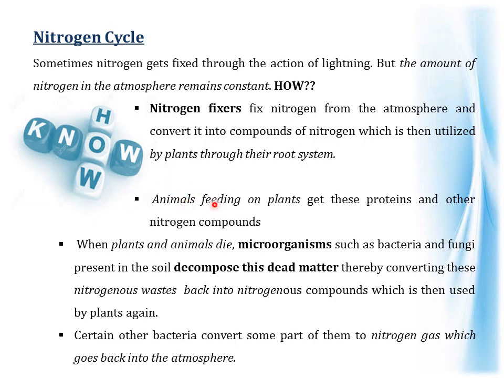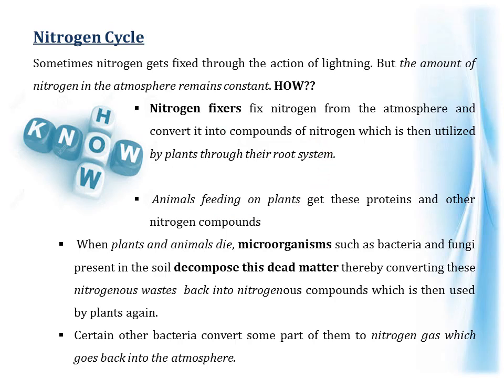Animals then, which feed on these plants, get these proteins and other nitrogen compounds. When animals and plants die, the microorganisms such as bacteria and fungi present in the soil decompose this dead matter, thereby converting this nitrogenous waste back into nitrogenous compounds, which are then used by plants again. And there are certain bacteria which convert some part of this nitrogenous compound into nitrogen gas, which goes back into the atmosphere. Thereby, the full circulation of nitrogen is complete.